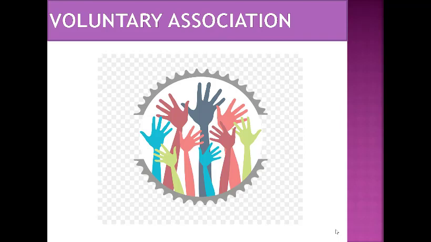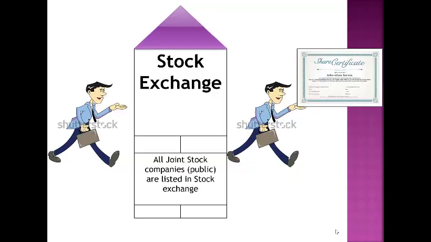If you are willing to do capital investment, we know that it means we are buying the shares of a joint stock company.